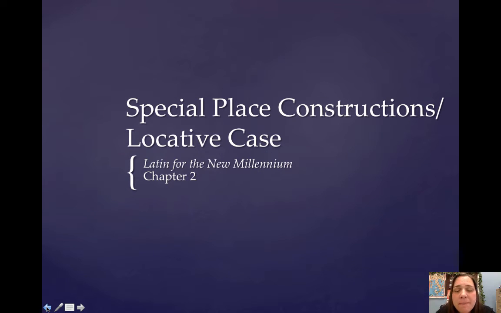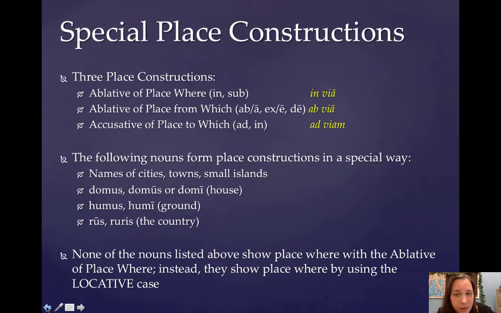In this short little lesson, we learned that there are certain words that will take special place constructions in all three of the place constructions, including using the locative case. Okay, so what does this mean?